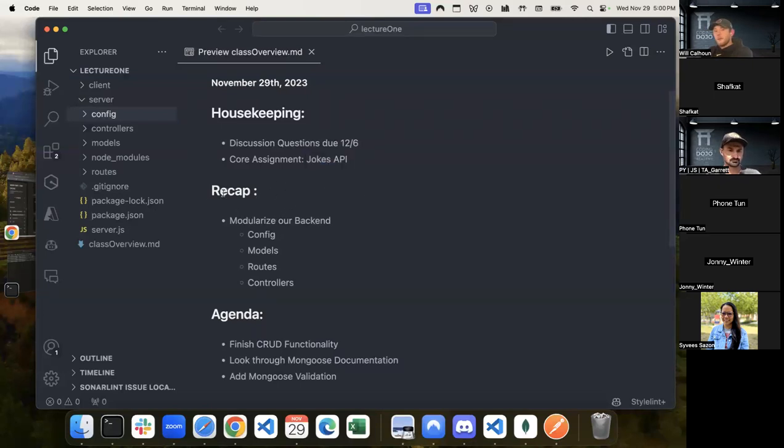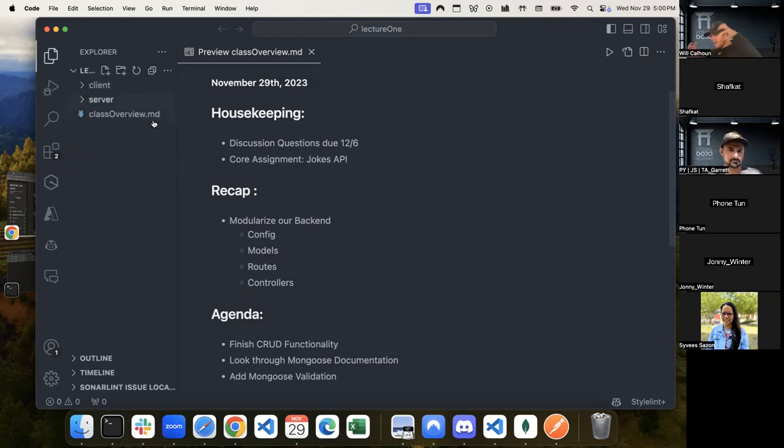I just wanted to talk a little bit about a recap or kind of talk through this, not a little bit. I want to talk through this to make sure that we have a good understanding of our backend, how it's all working, what's going on, and kind of, again, walk through the flow of what we're doing. So yesterday, what we did is we modularized our backend. We broke it out into smaller pieces, right?